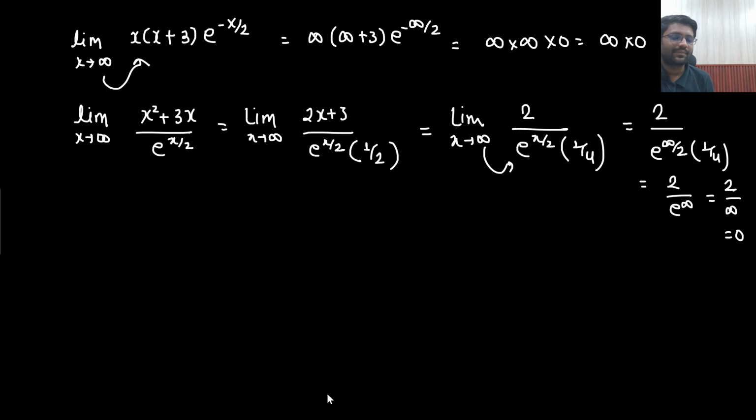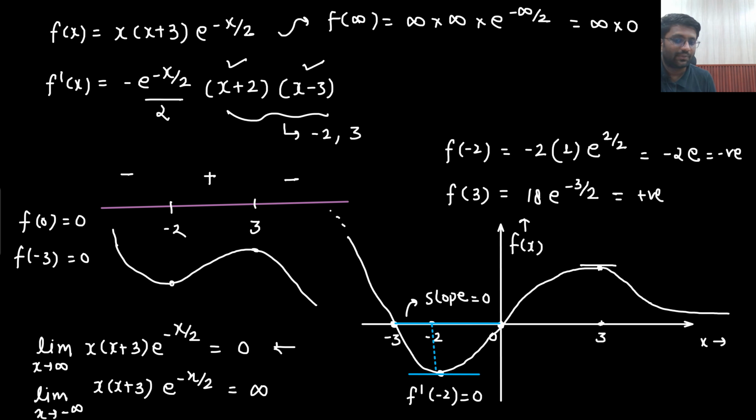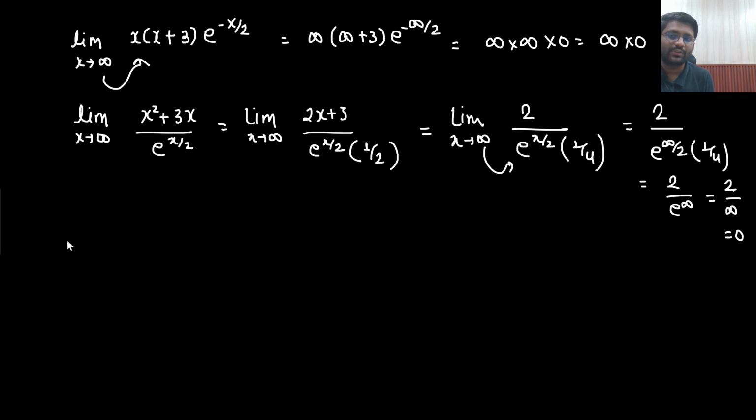And yes, you can see here, the infinity into 0 form was there. I tried doing it in this manner. Infinite by infinite form I am getting: 2x plus 3, then 1 by 2, then again 2 divided by e to the power x by 2. The value is coming out to be 0. So yes, it is ending at 0 only. Now who knows whether this value was plus infinity or not? Basically it is supposed that the value will rise, but from where will it rise? It can rise from here as well, from anywhere it can rise. So this is also a baseless thing from my side. I should also check the limit here.